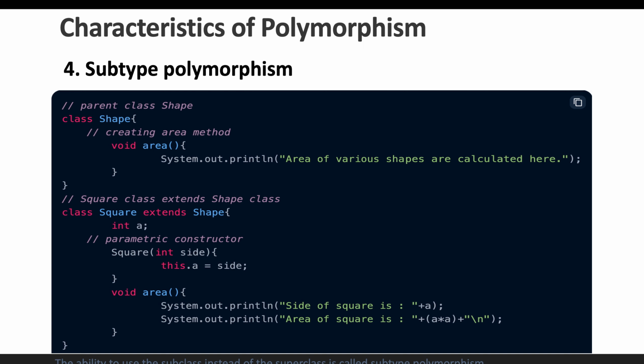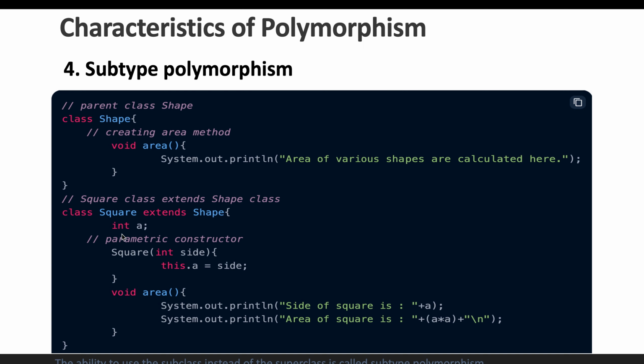So the next characteristic of polymorphism is subtype polymorphism. Subtype polymorphism means, when we have multiple subclass types and we are overriding the implementation, we create the parent class object, assign the subclass instance and call it. But what happens if we want to store the variable also in the subtype?